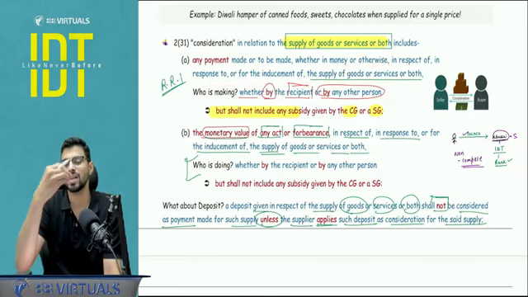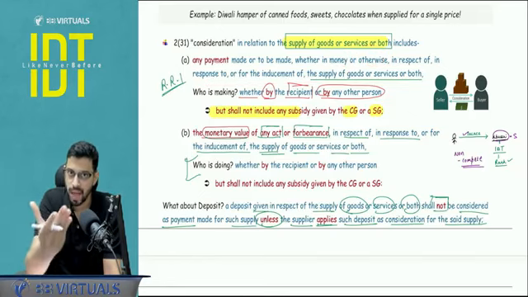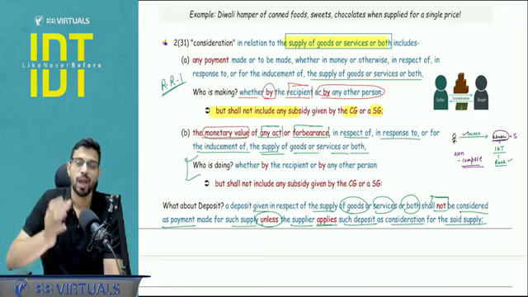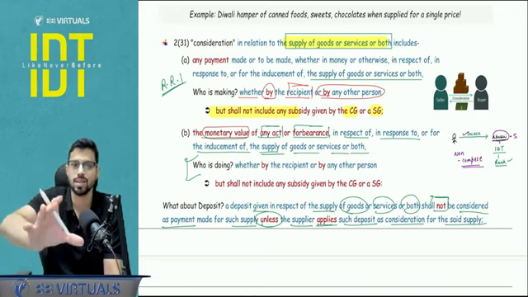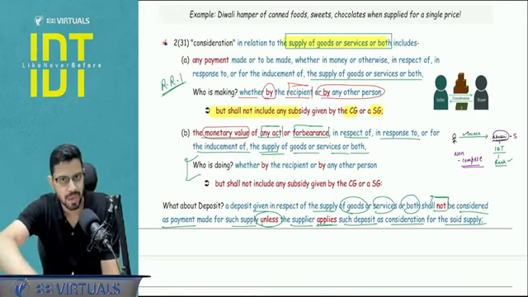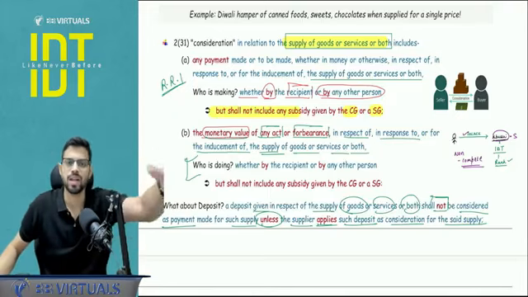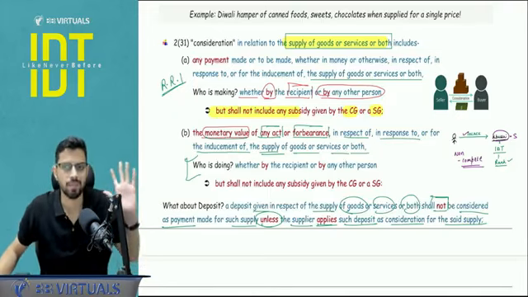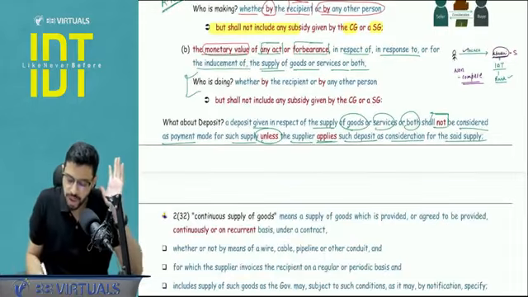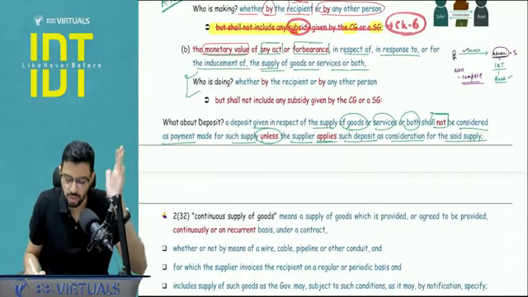So for the purpose of the supplier to give this supply, he is going to charge consideration from you. Now who is paying this consideration? I don't care. It can be a recipient, it can be any other person. So for me, I don't care whether fees you are paying or your friend is paying. I am not concerned with that. I should be getting my consideration. Okay, but it shall not be including any subsidy. This point we will analyze in chapter number 6 when we are talking about the valuation.